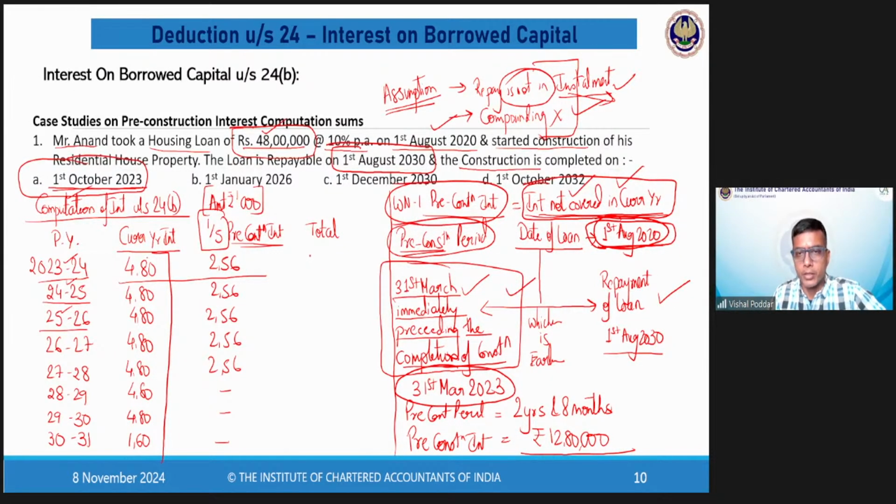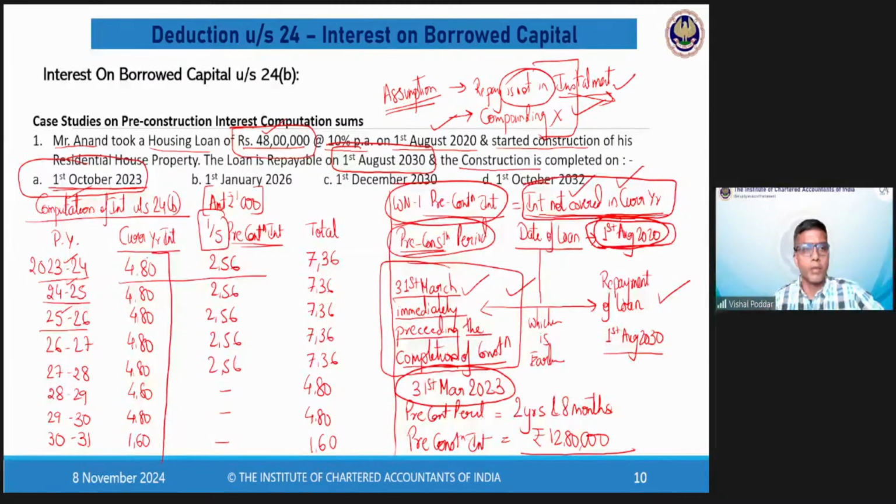So for first 5 years, my interest amount which is eligible for deduction. I'm not saying this is deduction, this is eligible. I may or may not claim it, that depends upon whether it is self-occupied, let out, whether there is a limit or no limit. All those things will decide the final amount. But at least my eligible amount is 736. So for first 5 years, the eligible amount is 736. Then after that, 480, 480, and in the last year, the eligible amount is 360.